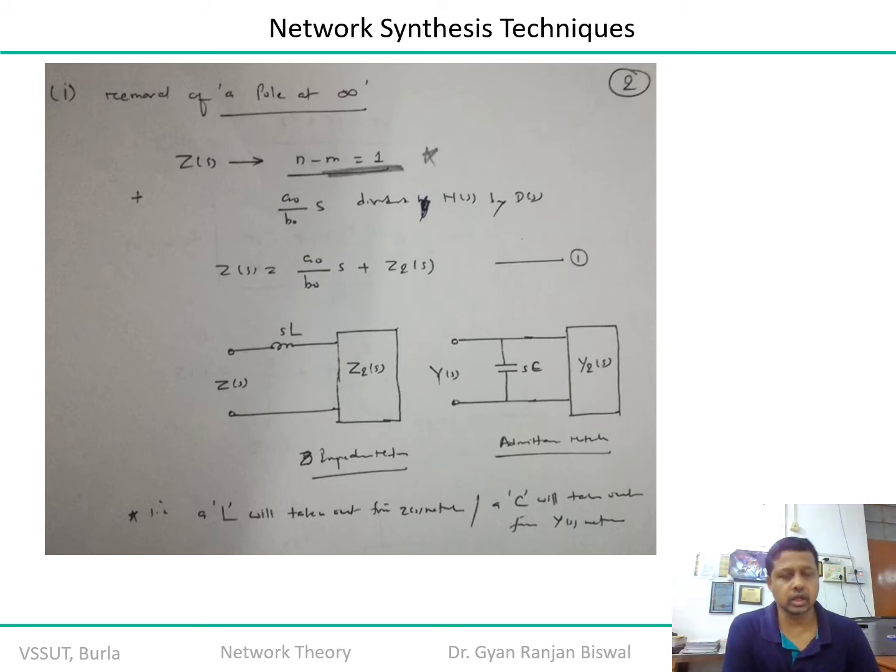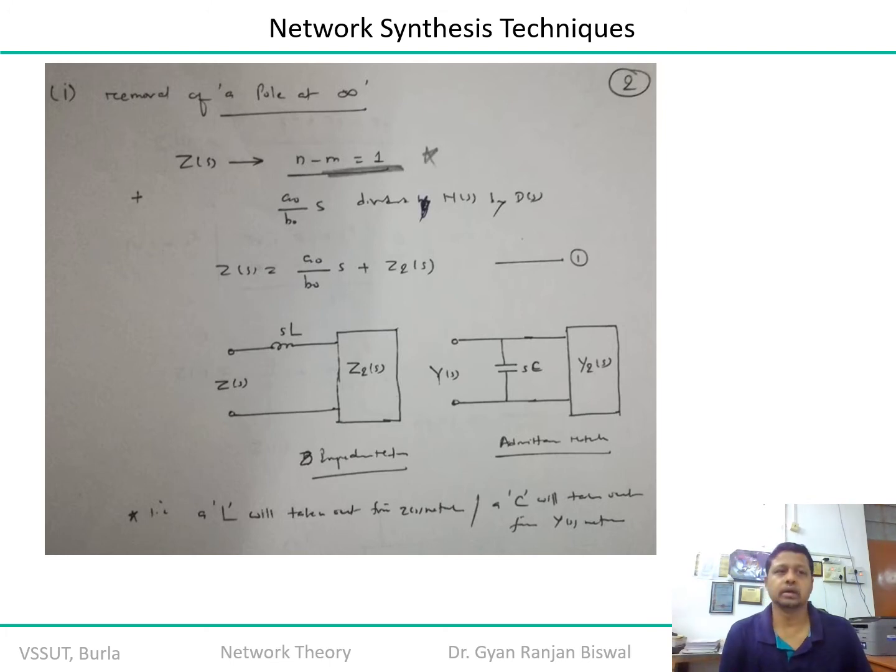Now you know, if there are two impedance functions connected in cascade or in series, impedance is additive in series. In this particular function you are getting a constant in the form of a naught by b naught multiplying s. Can we represent it by an element over the s plane in this form?